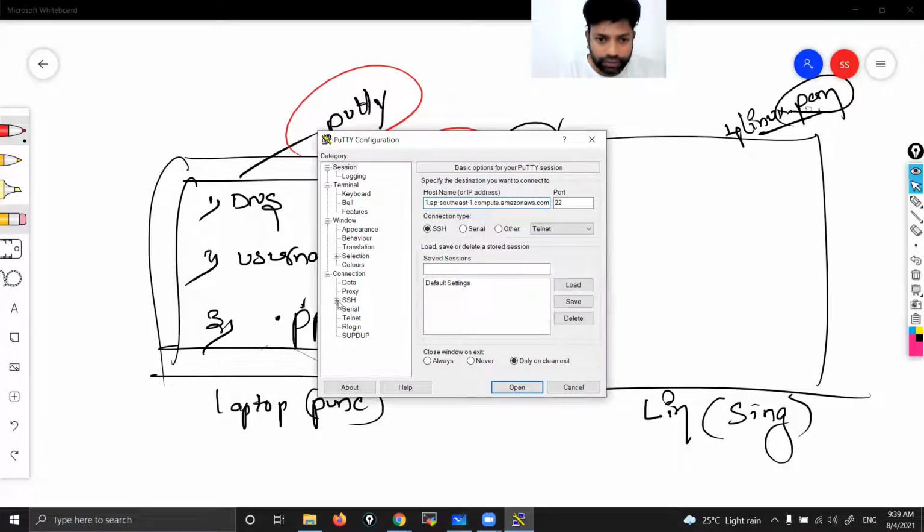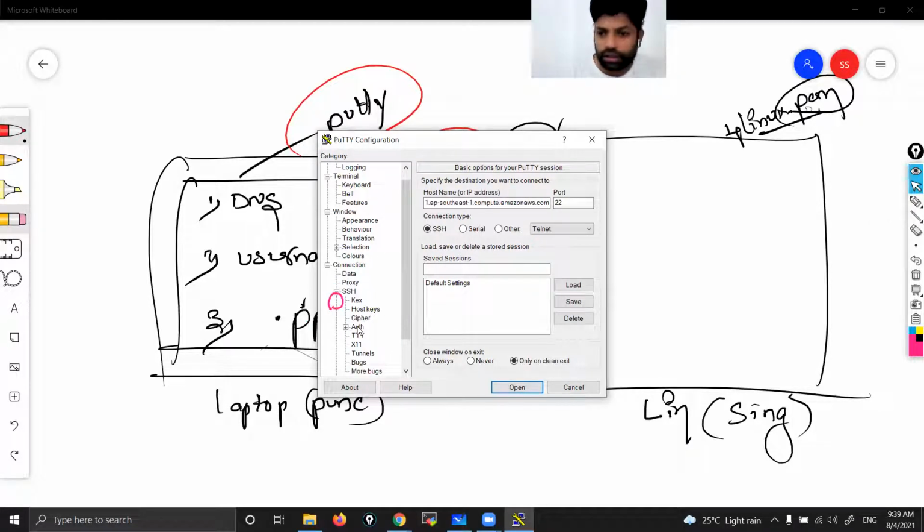Now here you can see SSH. Here you can see that plus symbol, right? Click on that plus symbol to expand that. Just click here, plus symbol. Then you can see AUTH, authentication. Now don't click on plus. Now click on AUTH. Click on top of AUTH.